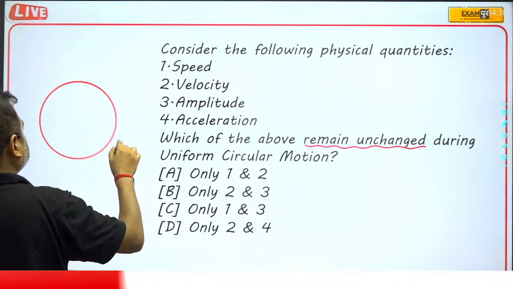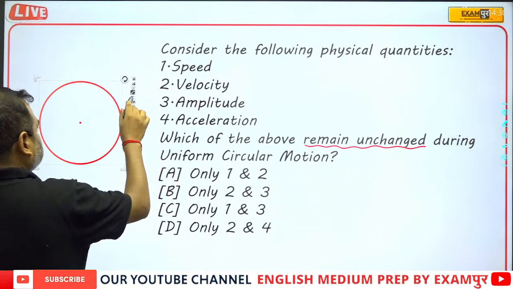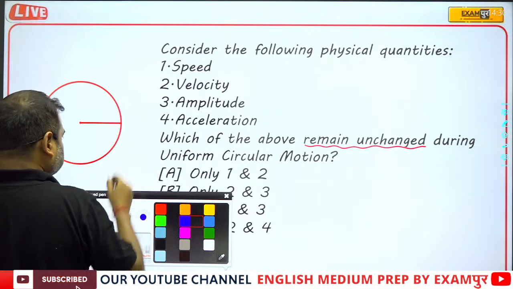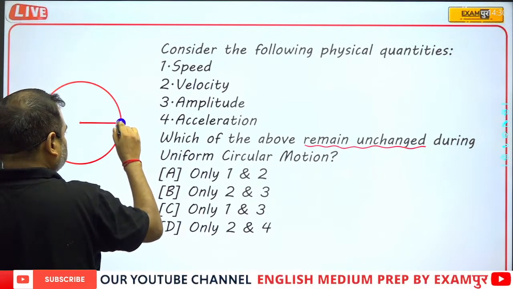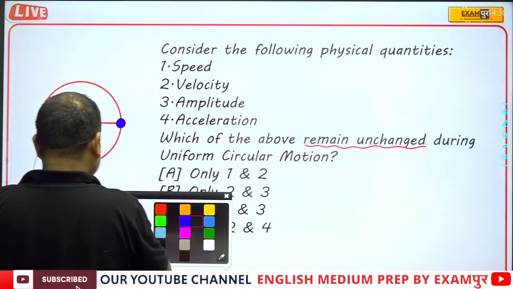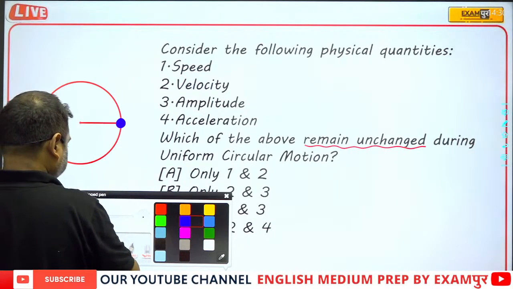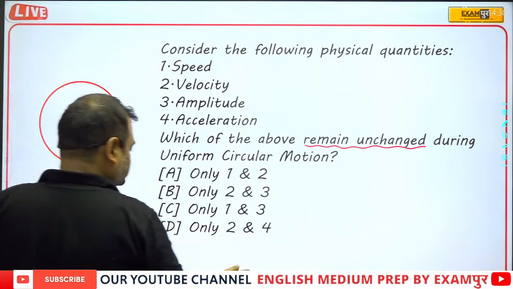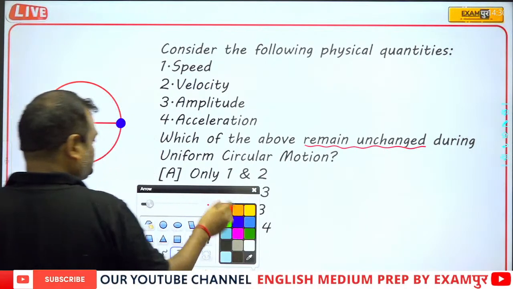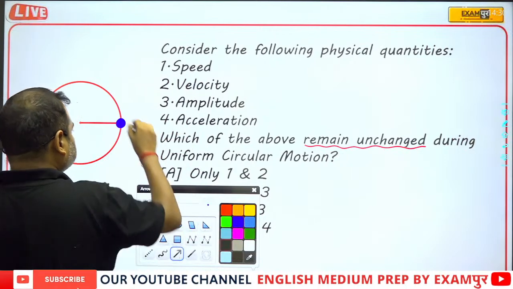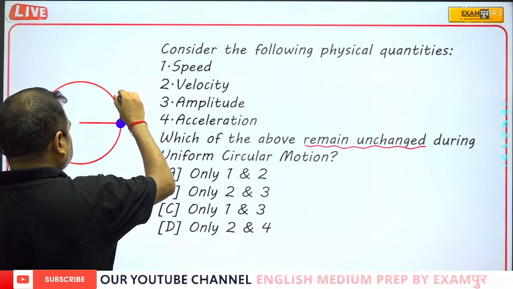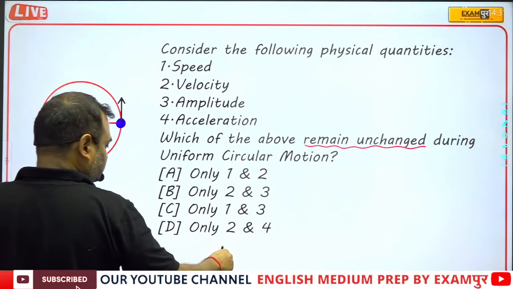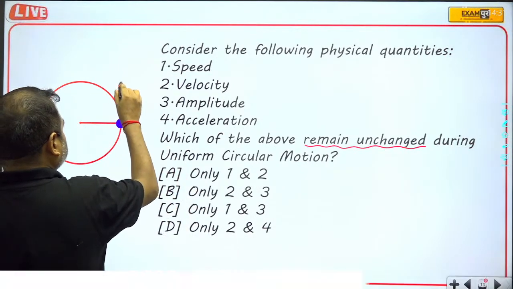Suppose that this is the circle, and suppose that this is a body, a mass, and this body is moving like this, and suppose that the velocity is v.